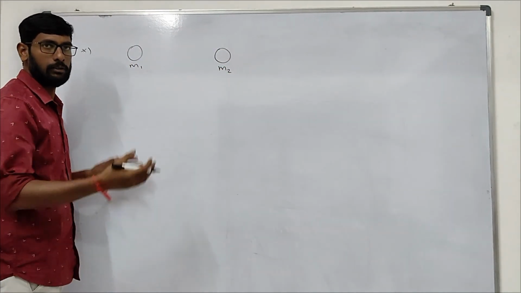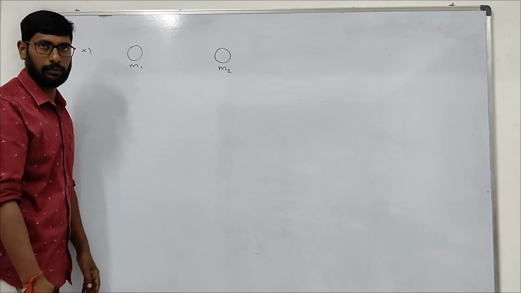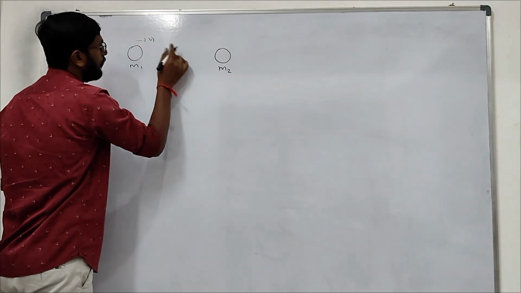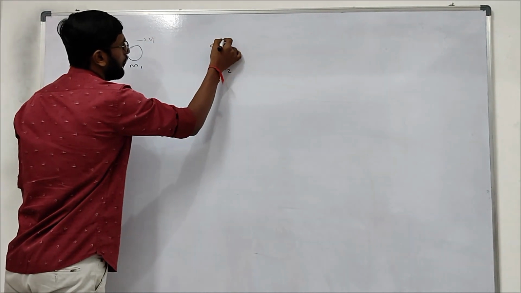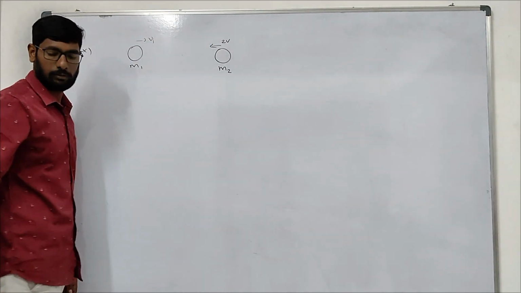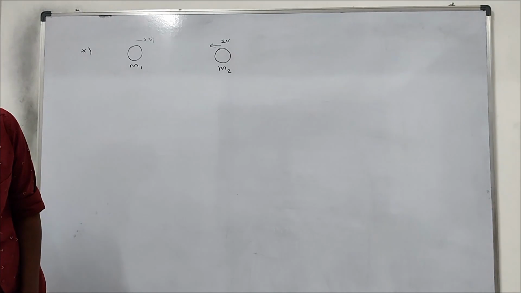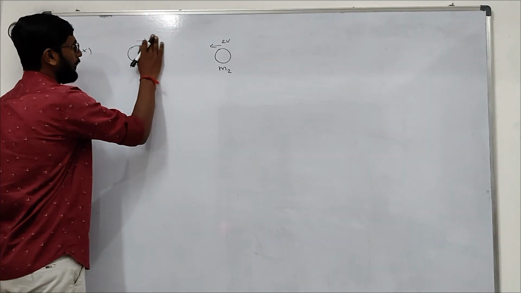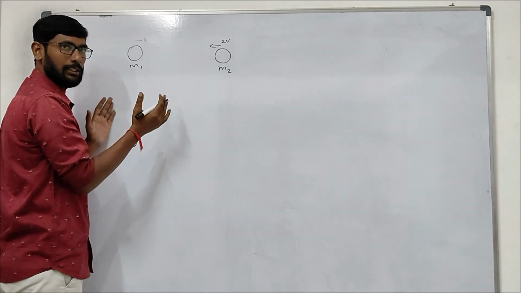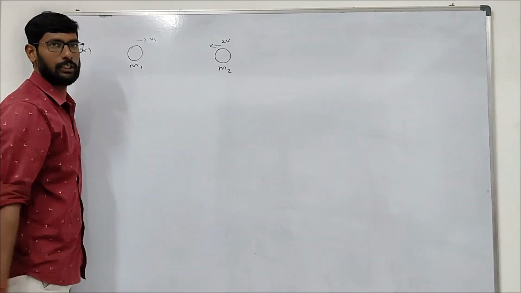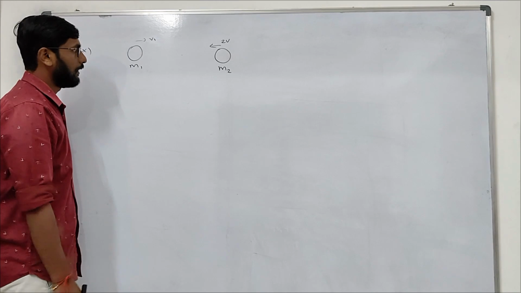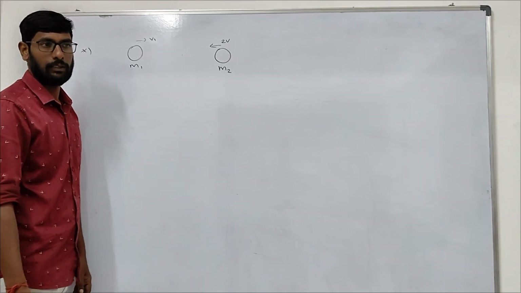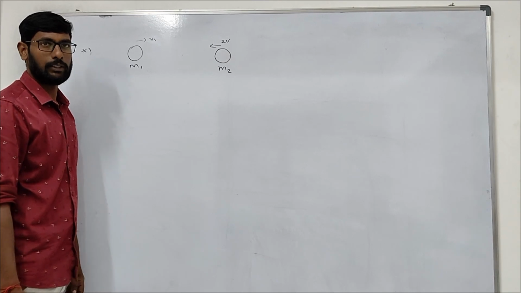They are moving due to the mutual attraction force. One is moving with v, the other with 2v. Two different masses, initially at rest, now attracting, and at some instant one is at v and the other at 2v, right? Now what will be the velocity, or the speed, of the center of mass? We need to find it.